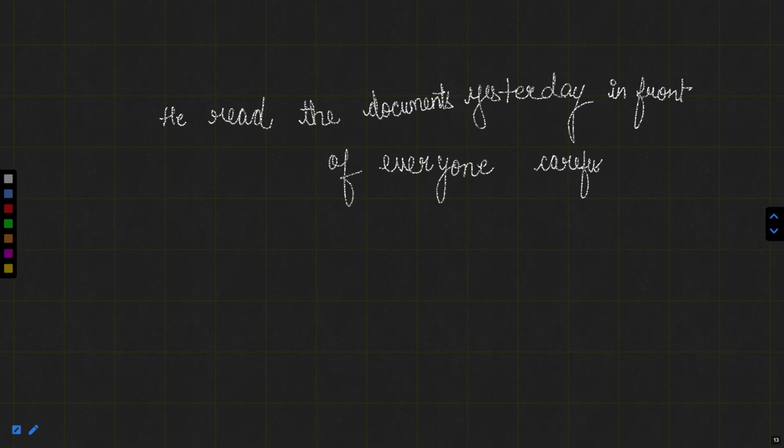Now this is the sentence which is given to us. Now is the sentence correct? No, not at all. The sentence is incorrect.